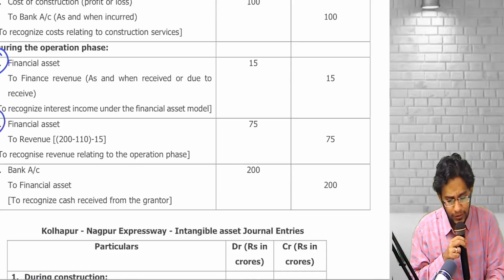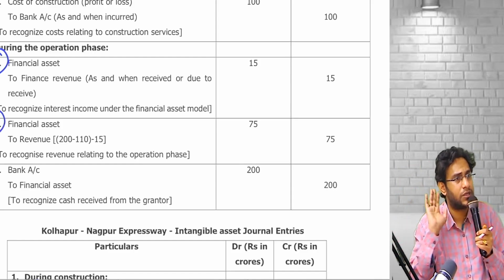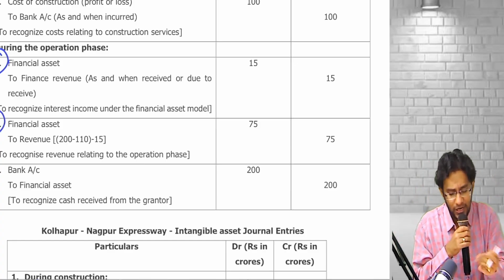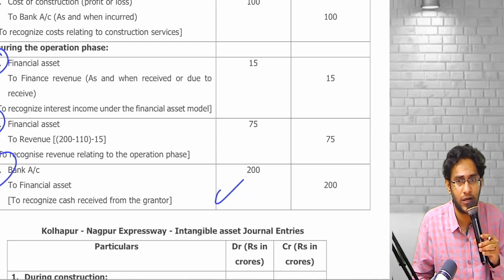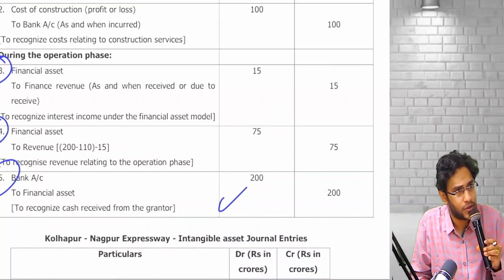During the maintenance period, again recognize revenue of 75. Financial asset account debit to revenue this time. This is maintenance work revenue, another performance obligation. Overall, financial asset 200 is what the government is paying me. Recognize that. That's simple. Do you understand, sir? If the government is guaranteeing me cash flow, it means it is a financial asset.